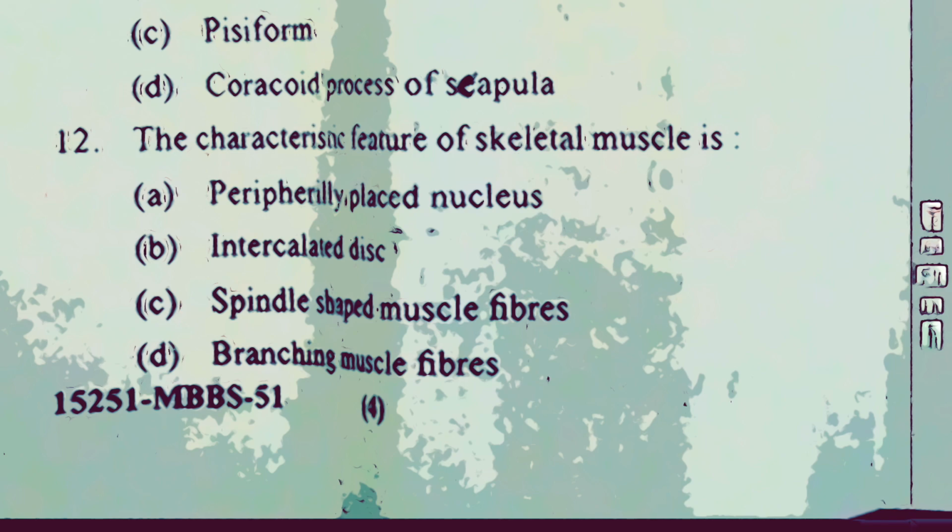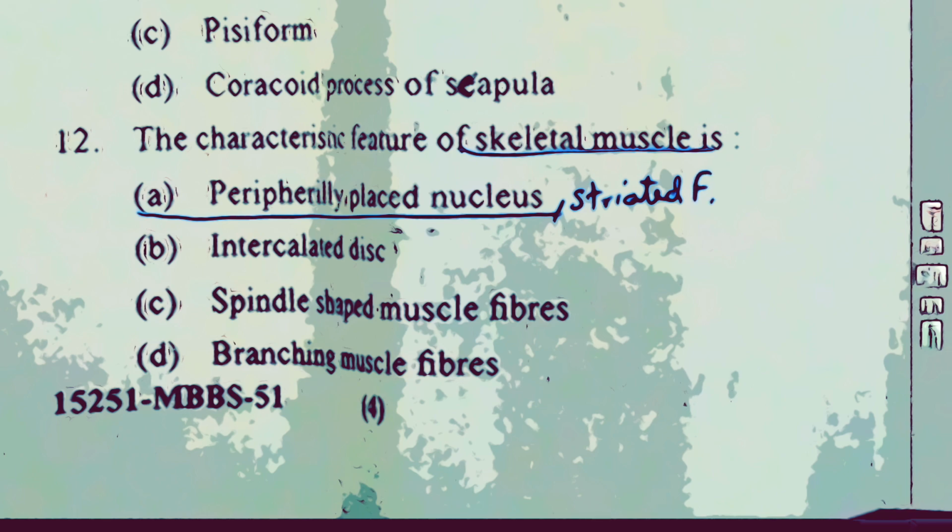I'm not going to spend enough time on this. It's an easy question. So remember, peripherally placed nucleus is a feature of skeletal muscle fibers. Of course, striated fibers, you will find light and dark bandings here, but of course this also will be seen in cardiac muscle as well. So peripherally placed nucleus is the more important feature.